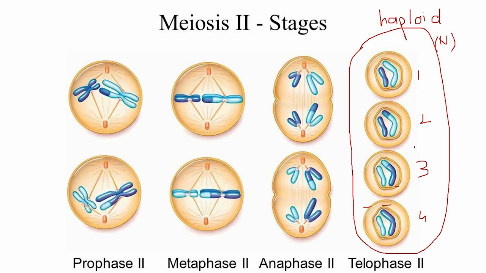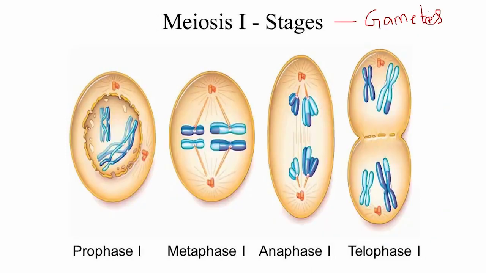And the reason for the daughter cells being haploid is that there is no replication before cell division after meiosis 1. Here meiosis 1 and meiosis 2 are the 2 stages of meiosis. In the first stage, the chromatin of the cell replicates itself before prophase 1.